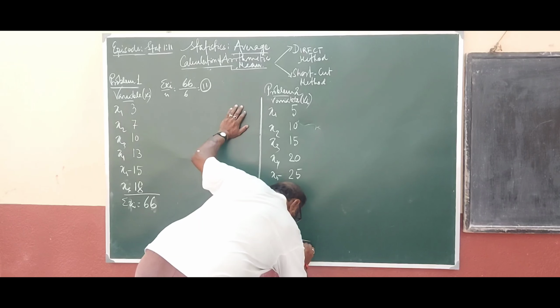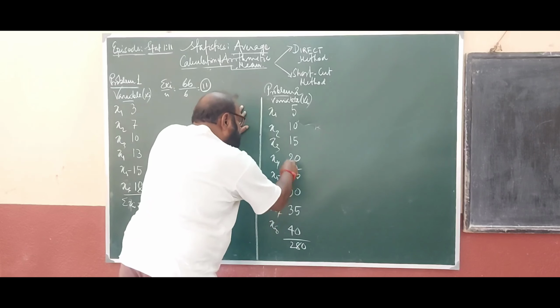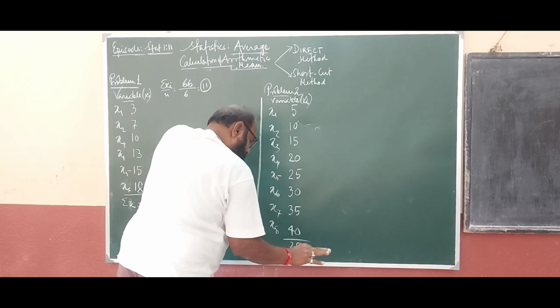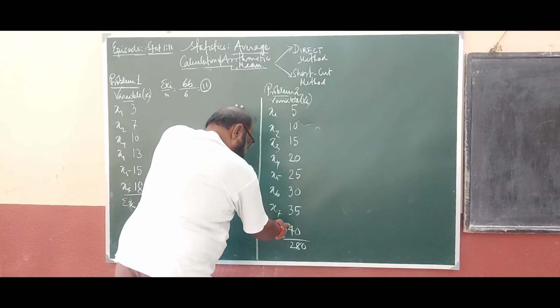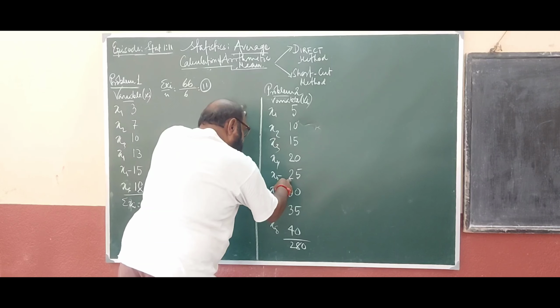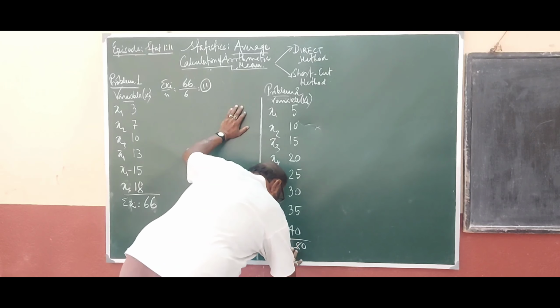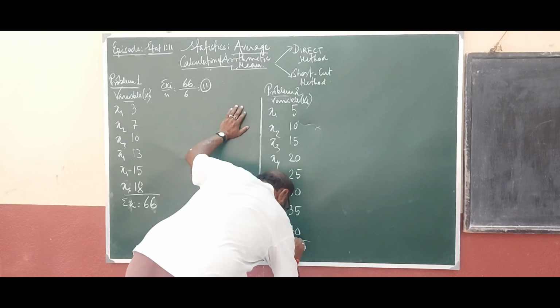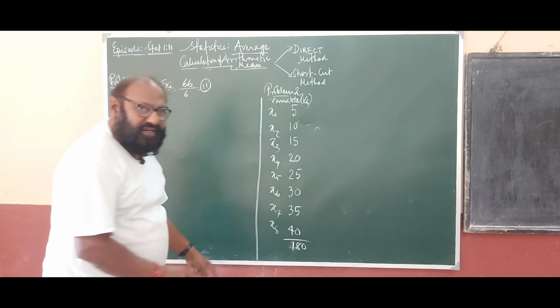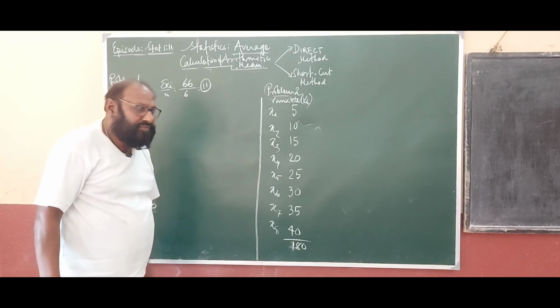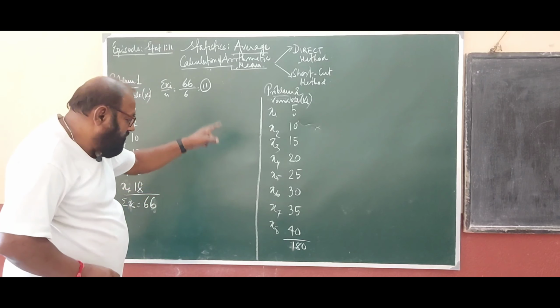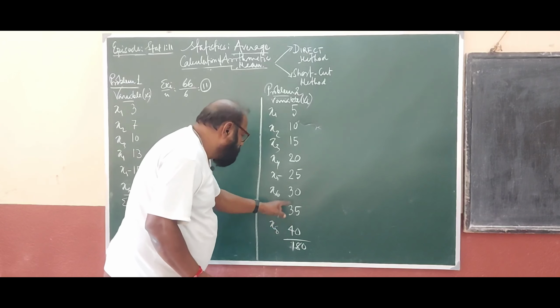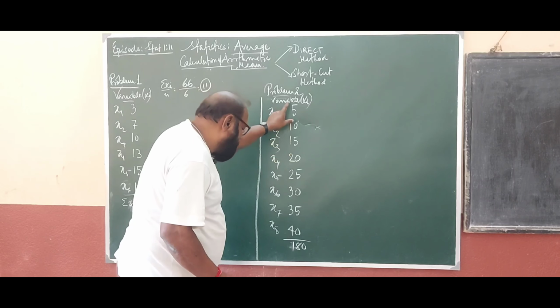It is 280. Clear? 5, 5, 5, 20, 2, 6, 9, 12, 15, 12, 14, 16, 18, sorry. It is 180. Clear? Now, how many observations? 1, 2, 3, 4, 5, 6, 7, 8.